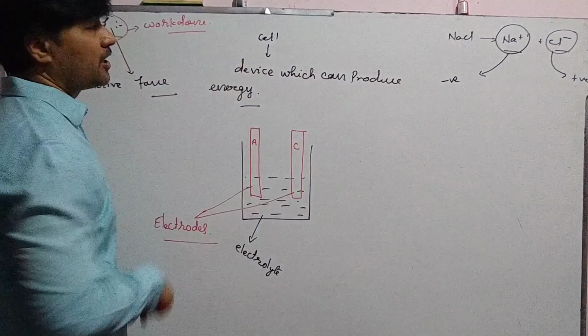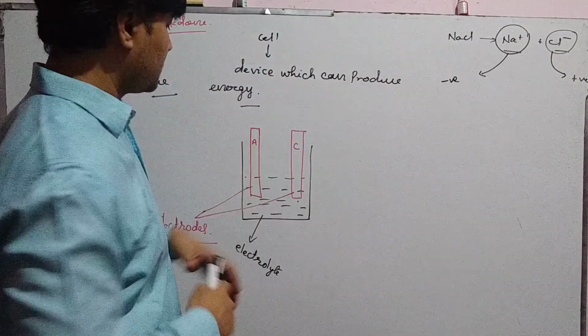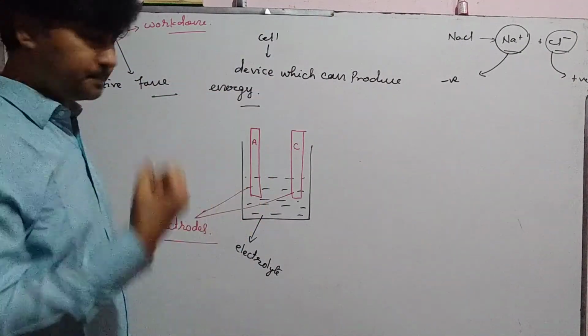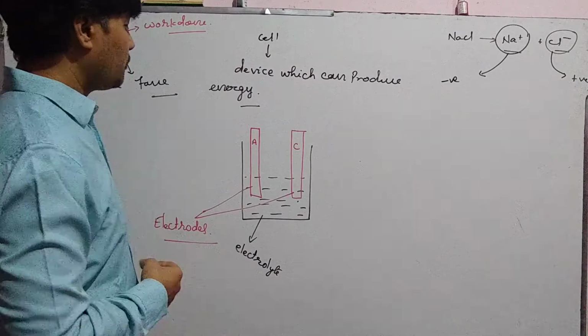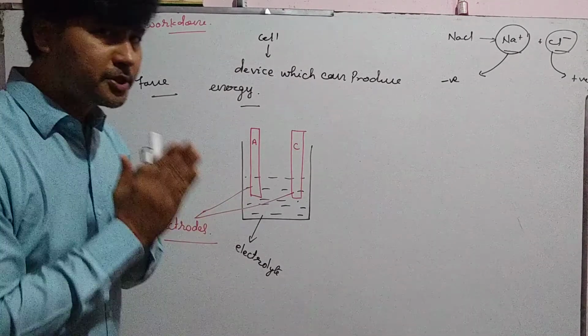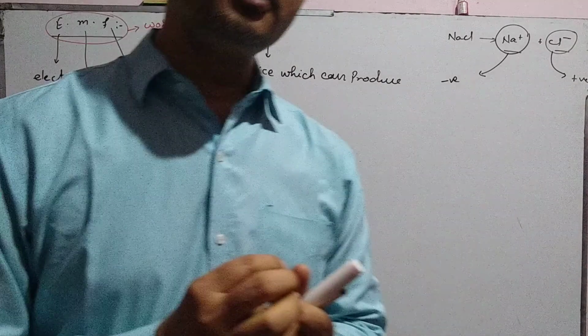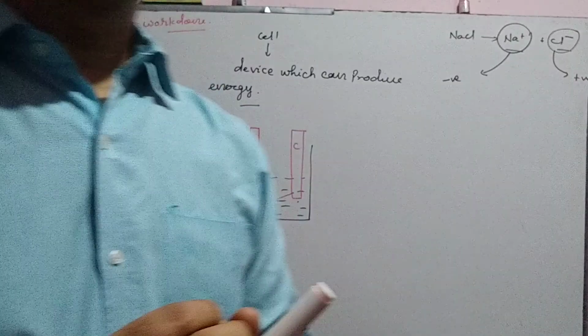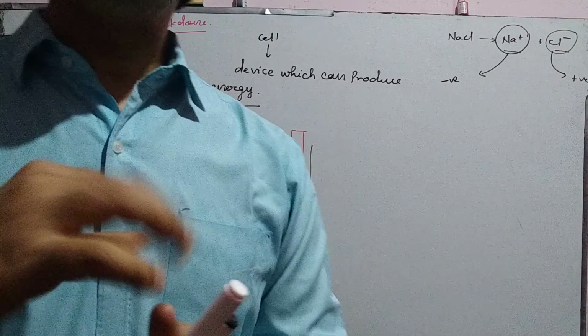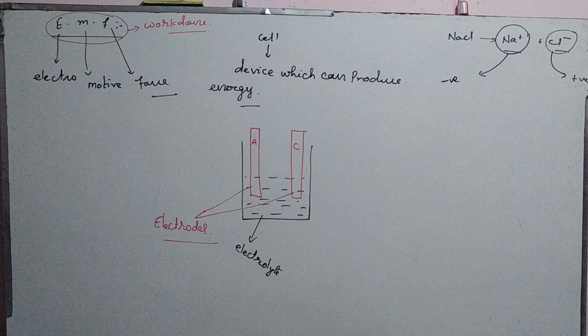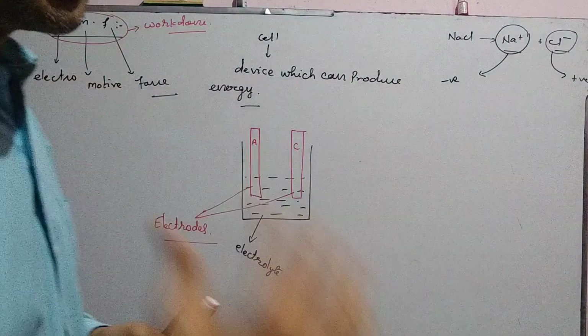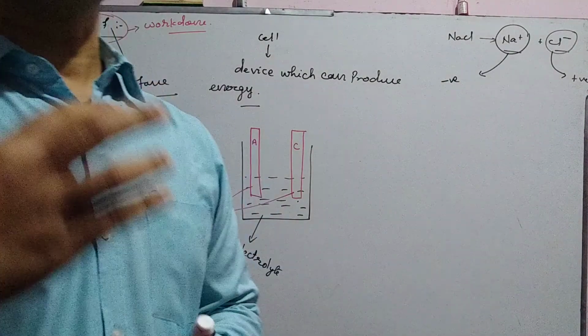When electrolyte decomposes in their ions, ion will move. When ion liberated or deposited from electrode, work is done. And that work done is called electrode potential.